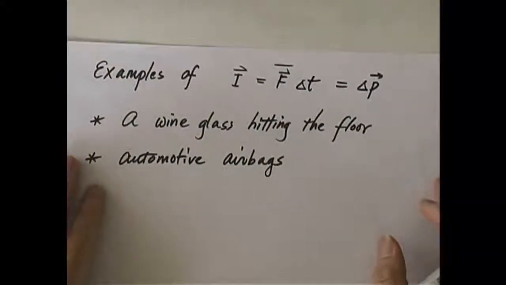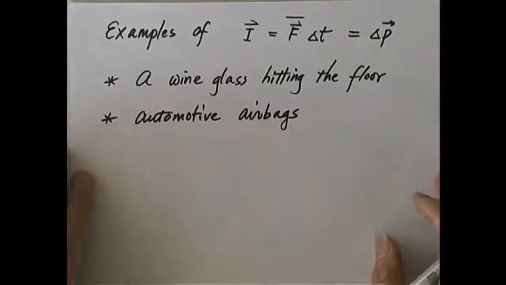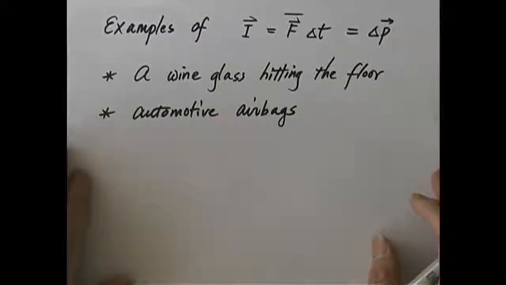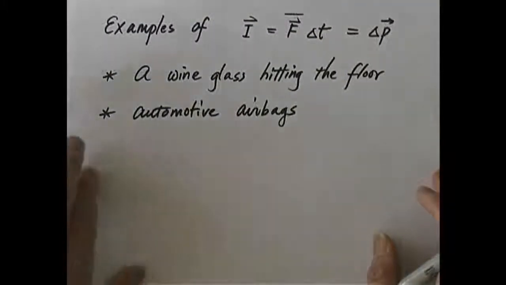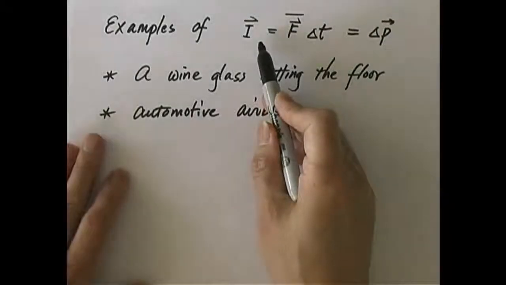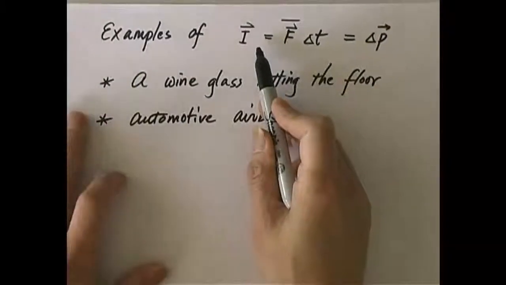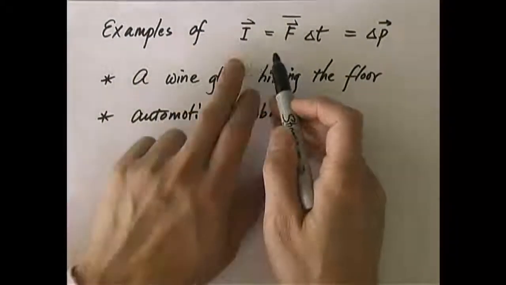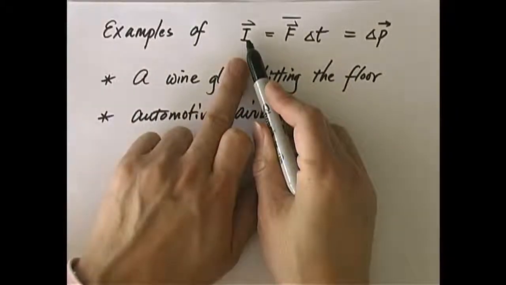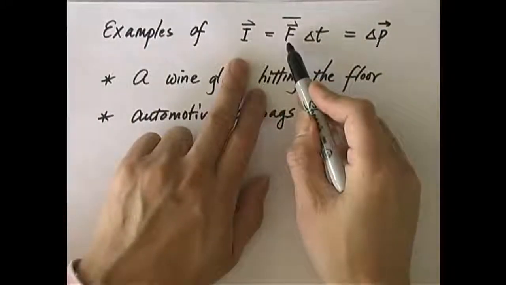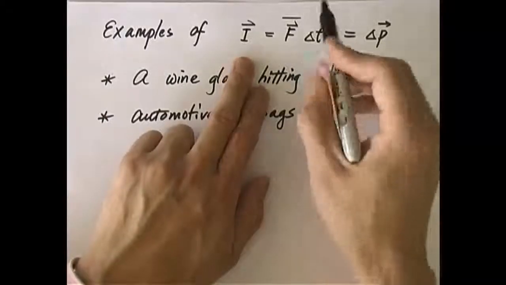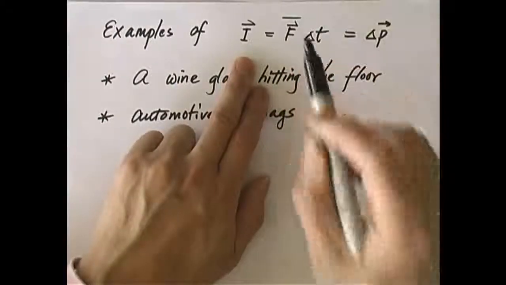Some examples. Okay, we're going to start with some qualitative examples, then we're going to look at some more quantitative ones. First of all, let me rewrite this impulse-momentum theorem in a slightly different version. Instead of using this integral F dt, I can of course deduce an average force.